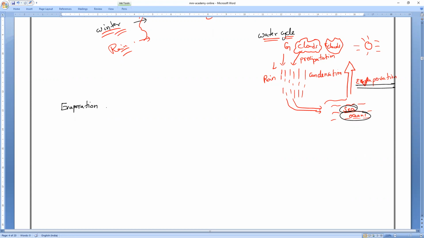Okay. So write it first. Evaporation is a process. If possible, I'll teach the cause only. Don't worry. Evaporation is a process which can take place without heating. Understanding? So I'll write the definition. Definition: evaporation is a process.